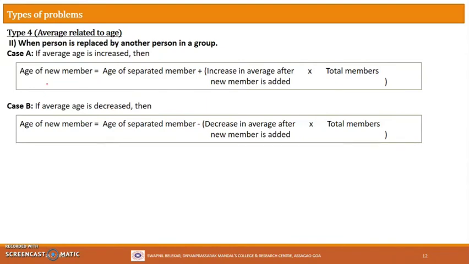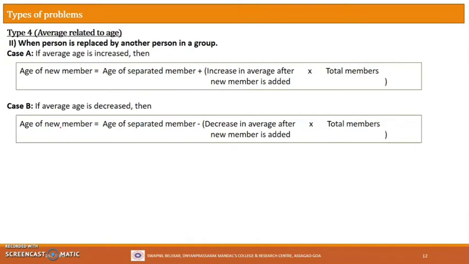So what does the formula say? The formula says that the age of a new member, that means after replacing the old member by a new member, will be equal to what? Age of separated member, meaning the age of the removed member, the old member which has been removed, plus increase in average after adding new member, times the total members. Total members will remain same, right? Here there won't be increase in the total members because we are just replacing, nothing else.